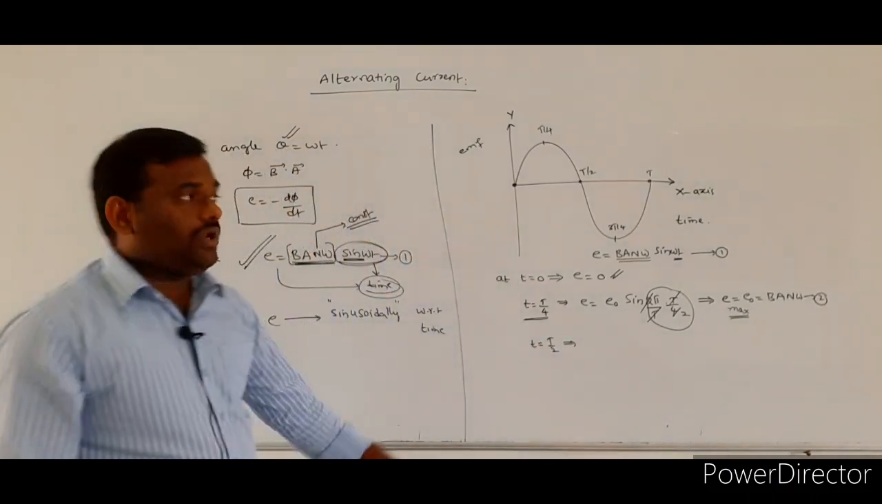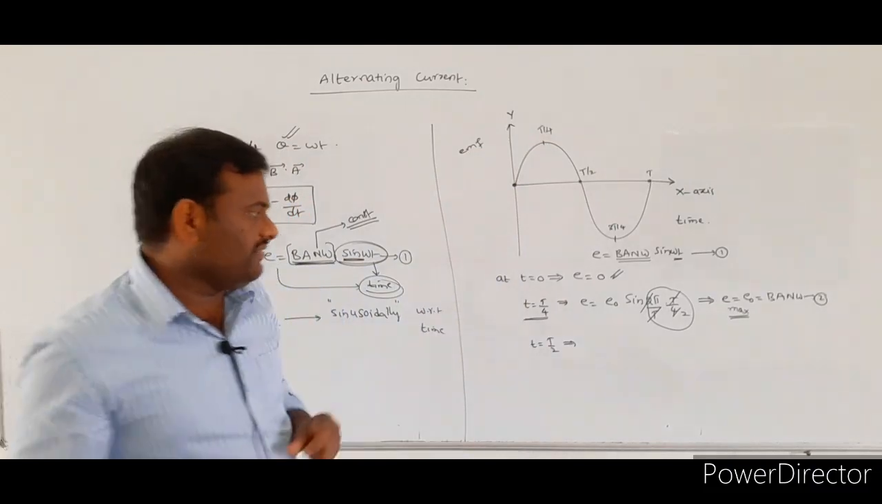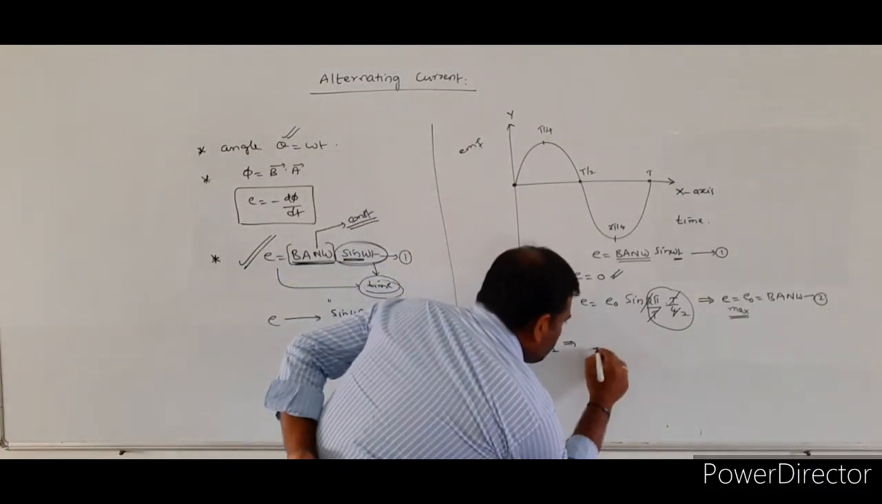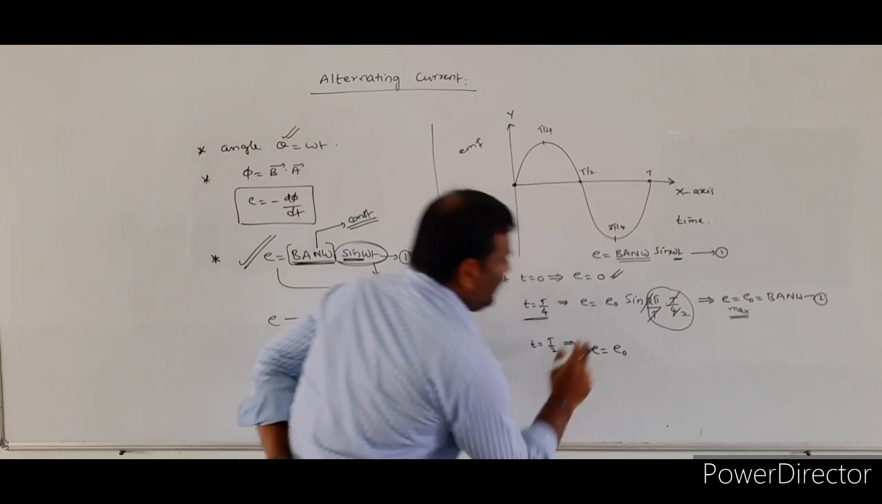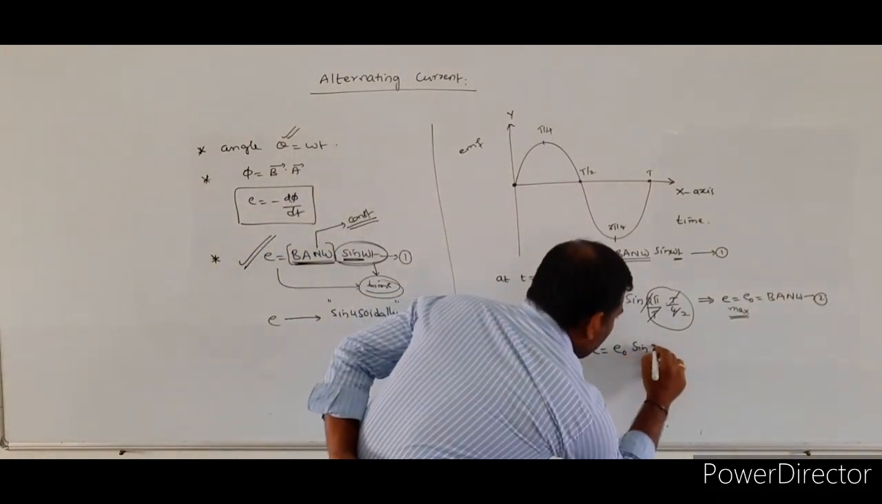Again, at a time of t is equal to T by 2, we will see what the value of the induced EMF is. So at t is equal to T by 2, again from the equation E is equal to E naught, I am taking here, sin omega t means what?